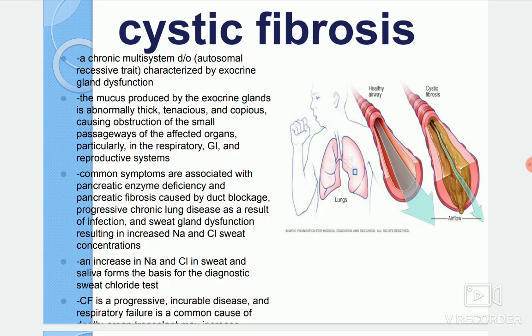Students, now we are going to see the respiratory pediatric conditions. In the previous classes we discussed asthma and those other pediatric disorders. Now we are going to see cystic fibrosis.